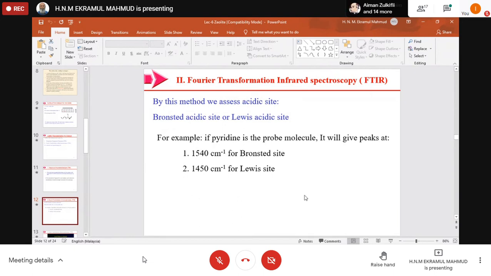If this intensity is very low, it is there, but low. That means the concentration of Lewis acid sites is lower. If the peak is sharp and tall, the intensity is high. That means what? More, right?